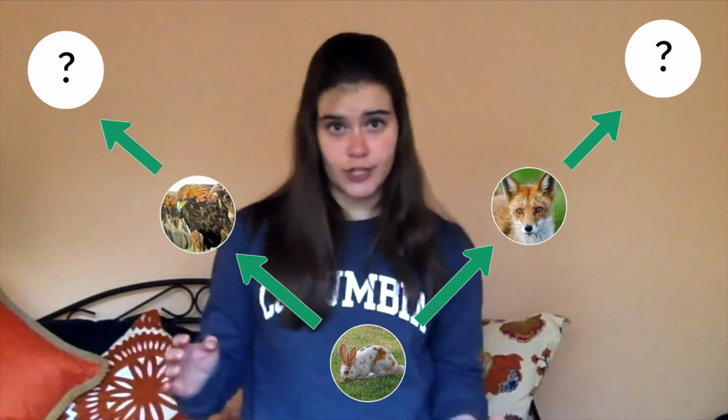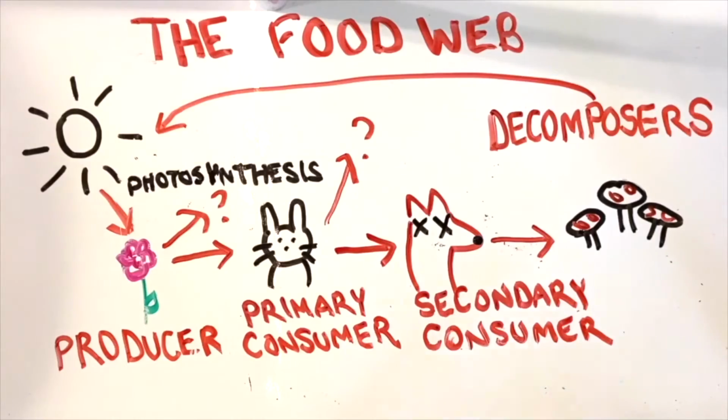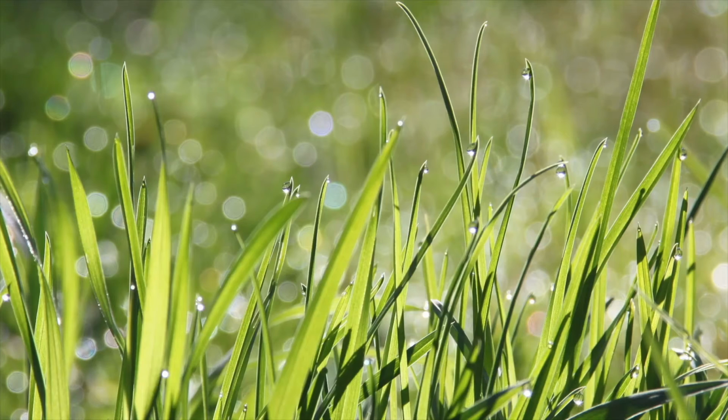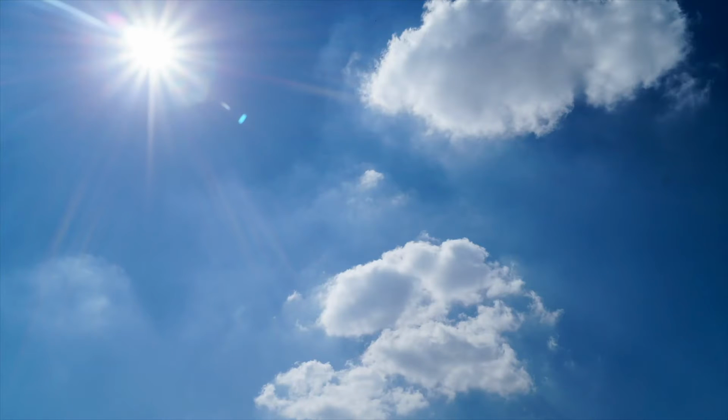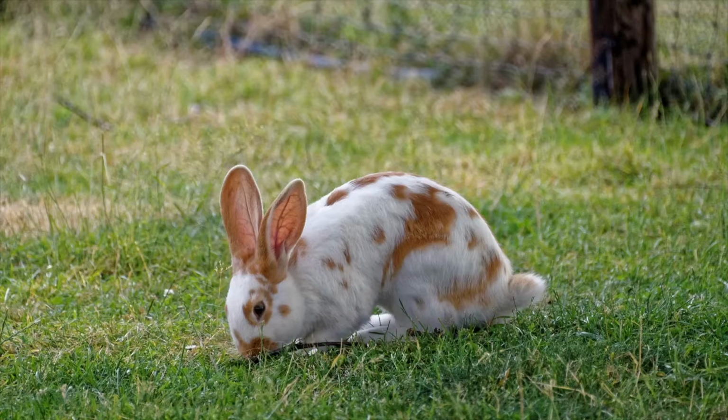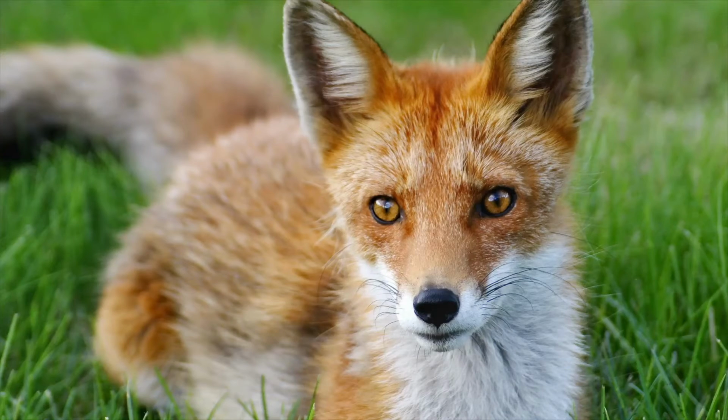We learned about energy transfer, that at each level of a food web, there's going to be a transfer of energy between the organisms. First, a plant is going to get energy from the sun and make its own food, and then a primary consumer is going to eat the plant and get the energy that the plant got from the sun and made into its own food. And then something's going to eat that thing that ate the plant. Remember our old example of the rabbit: something's going to eat the rabbit and also get the energy that the rabbit got from the plant and that the plant got from the sun.